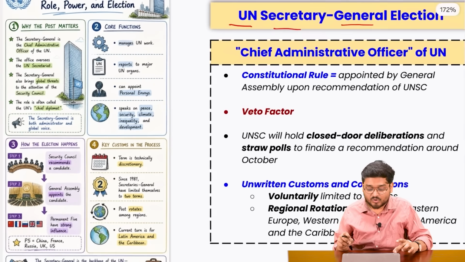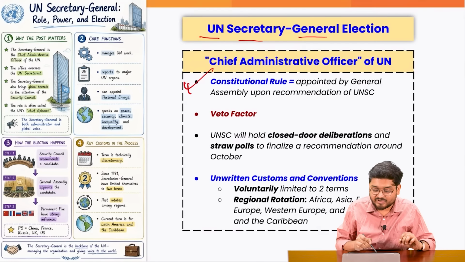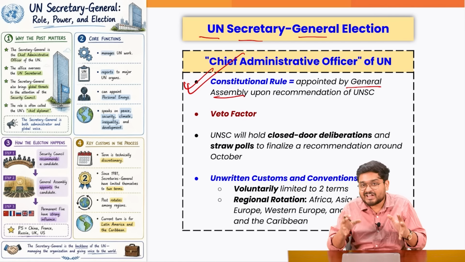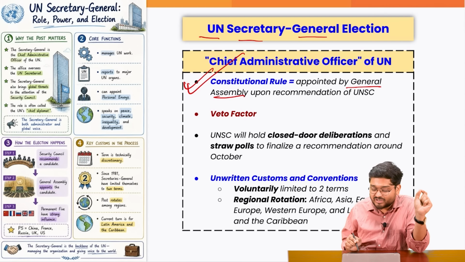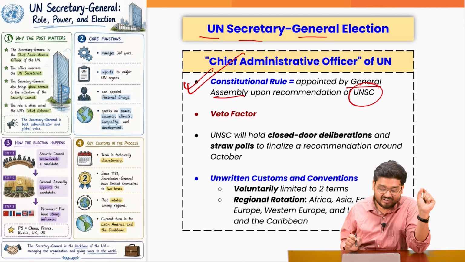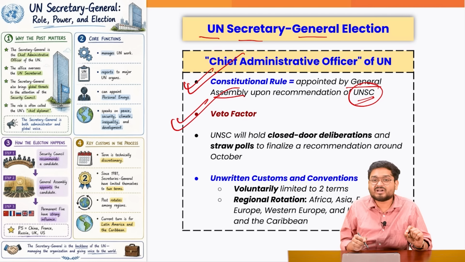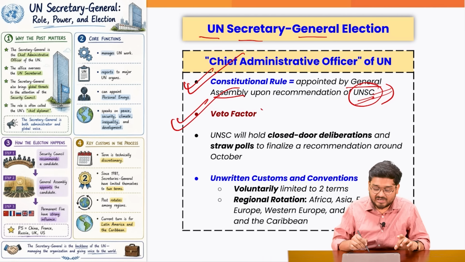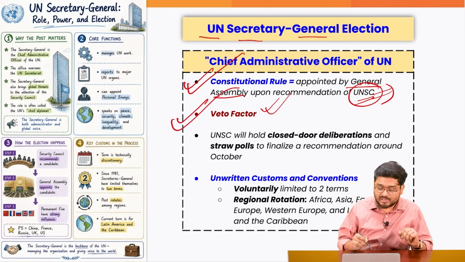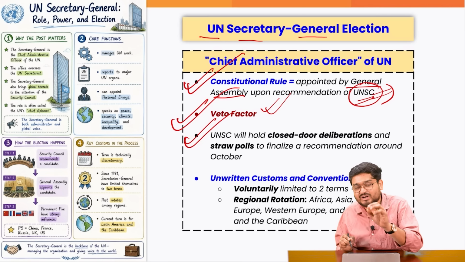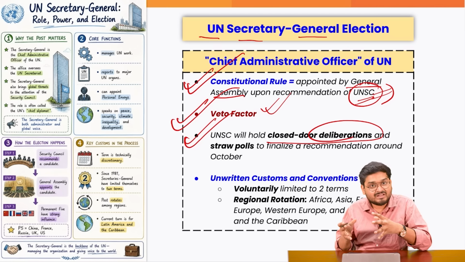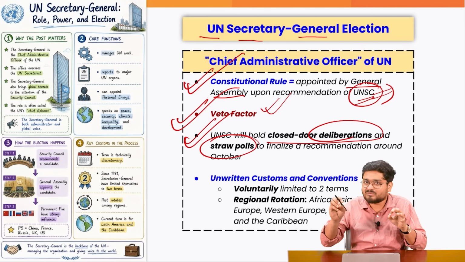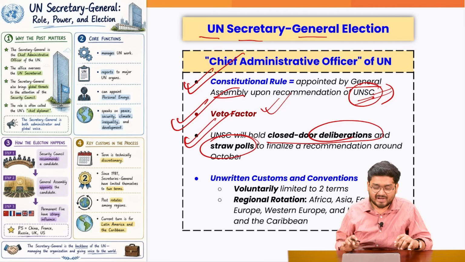So let us understand why this is so important, because according to the UN Charter, which is their own constitution, it is appointed by the General Assembly, UN General Assembly, but only upon the recommendation of the United Nations Security Council, which actually plays a very important role by using its veto. So they would actually love their own candidate to be leading the United Nations, right? Because the UNSC will be holding closed door negotiations and deliberations within themselves, and also within themselves they will be doing this straw polls, informal voting between themselves, right?